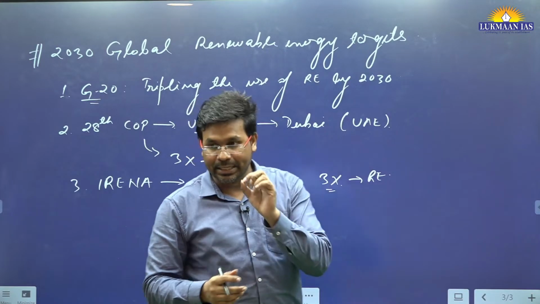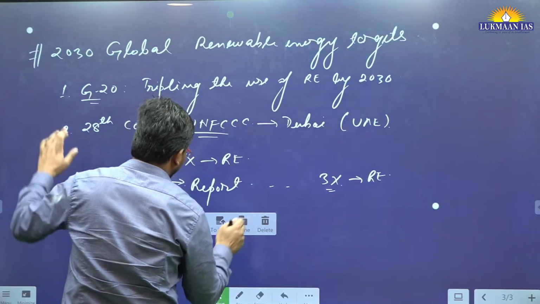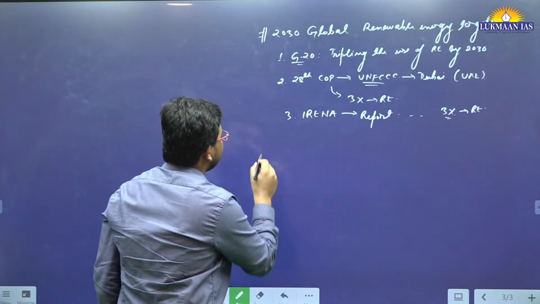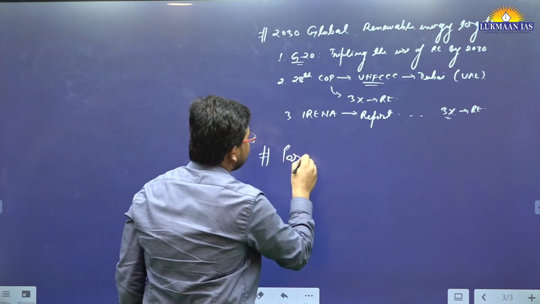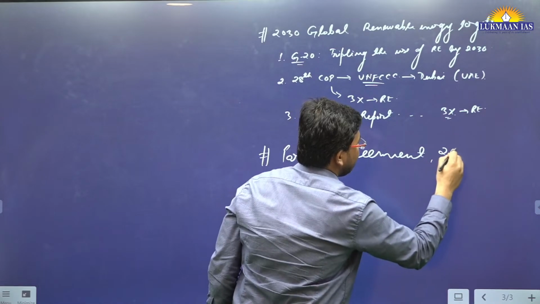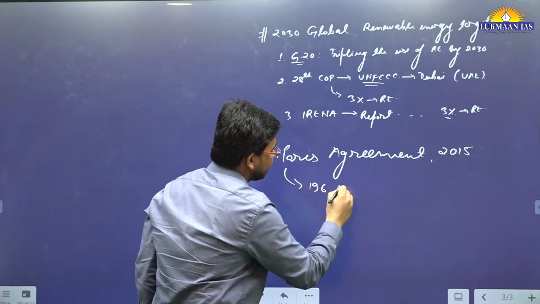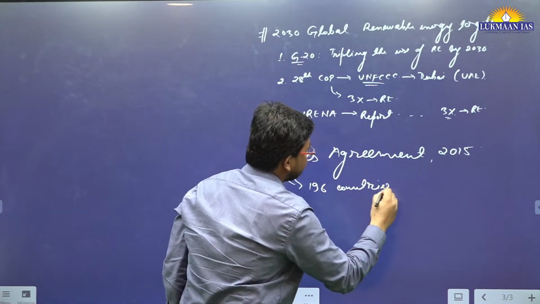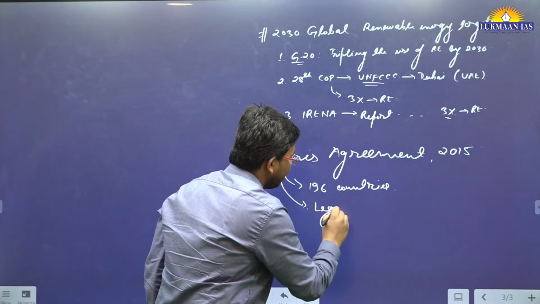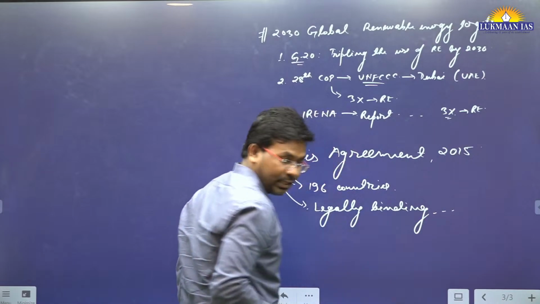And why are all the countries across the world doing this? Because most of the countries across the world have signed the Paris Agreement. This Paris Agreement was signed by these countries in 2015, and 196 countries have signed it. It is a legally binding international instrument or agreement.